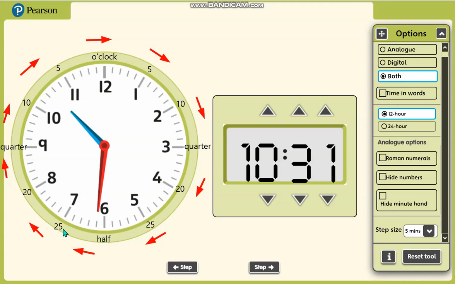Okay, now we have here 25. Same here on the other side, 20, quarter, 10, and then 5, to. And then past. So later you won't get confused, for those beginners who are just beginning to learn how to read the clock.